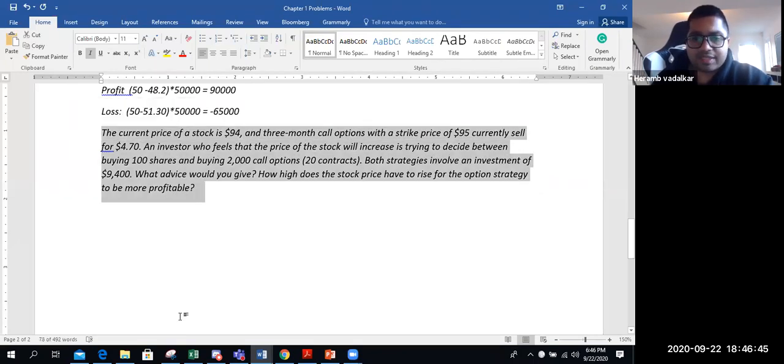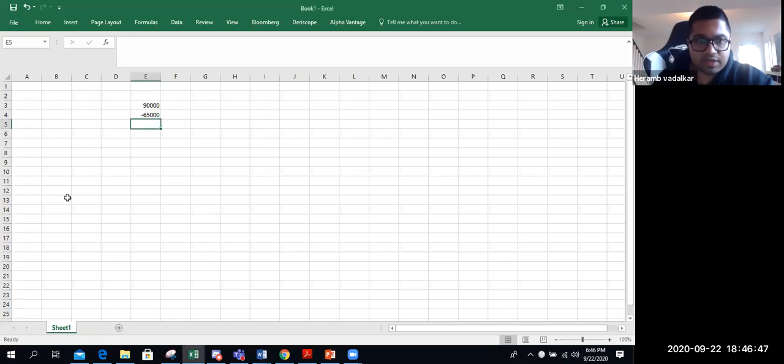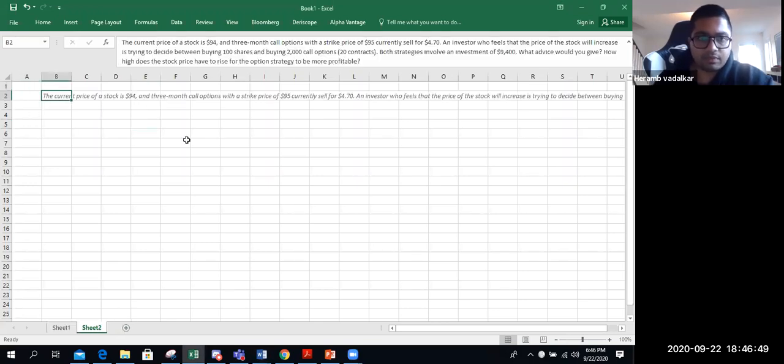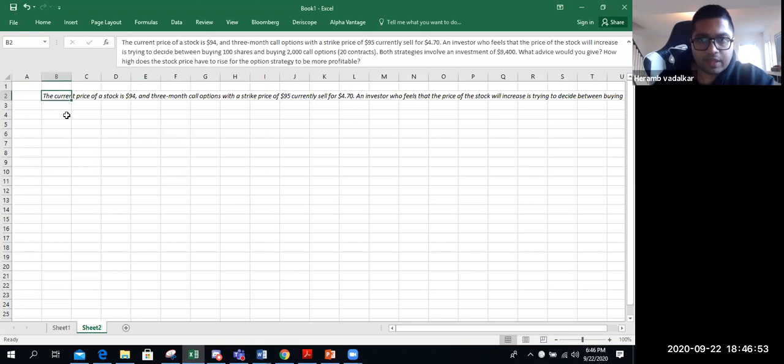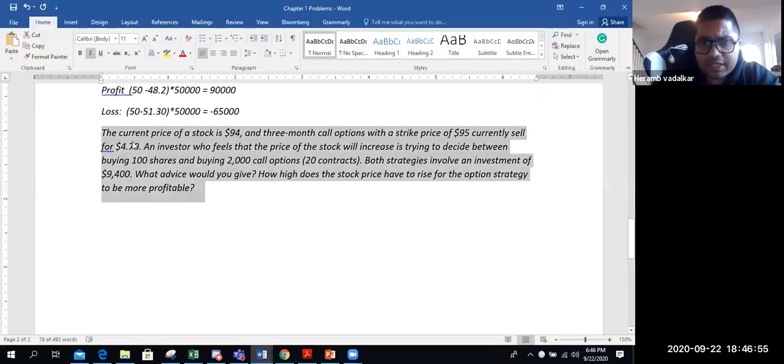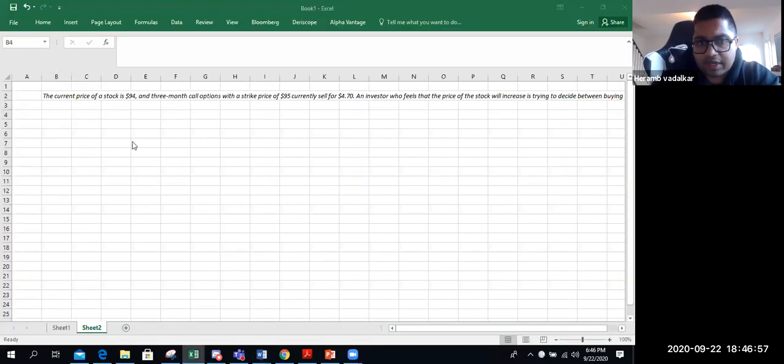So I'll copy this in Excel and we'll try to solve it. Okay. So what are they saying? The current stock price is $94. So stock price is $94.